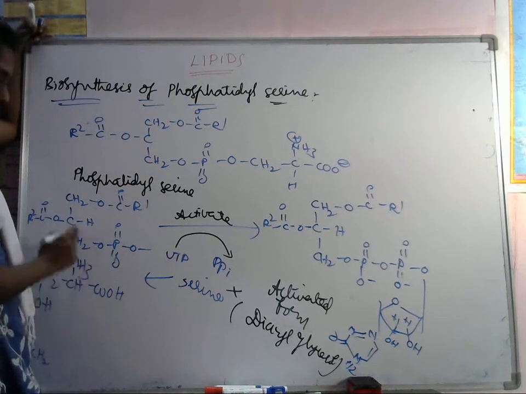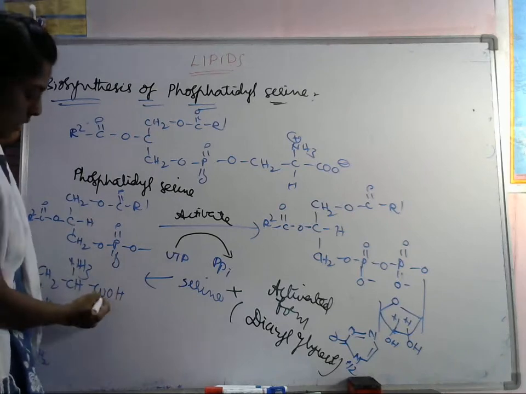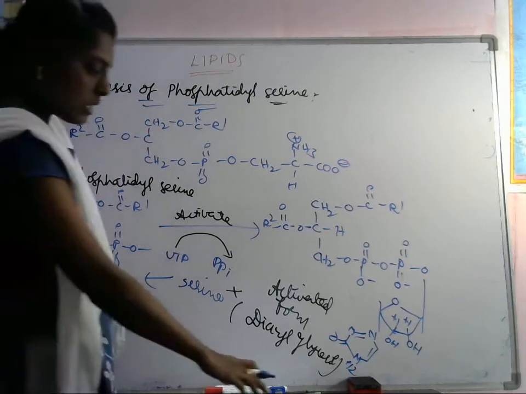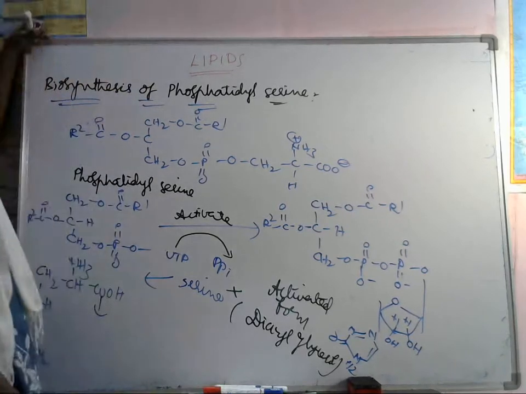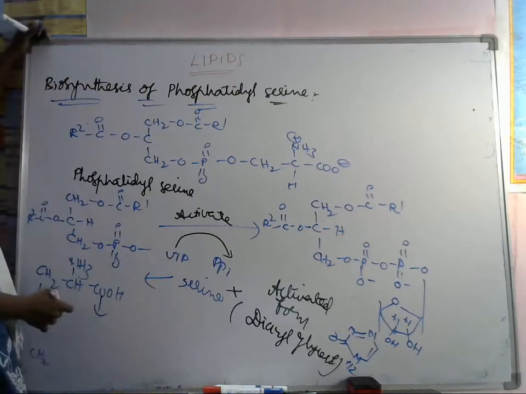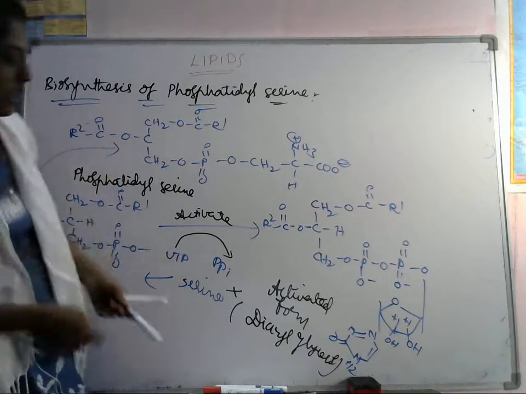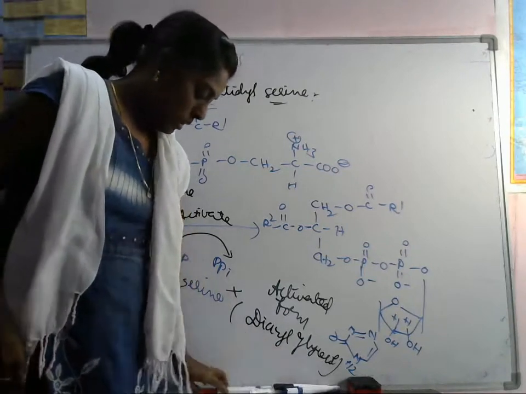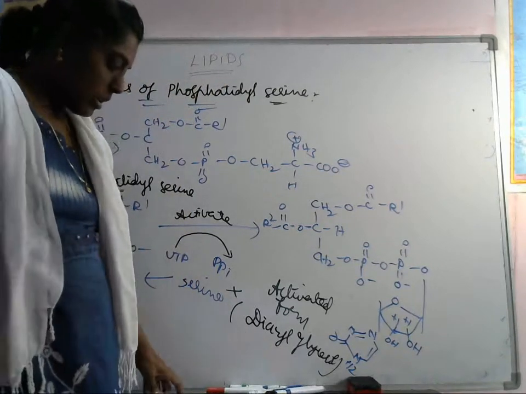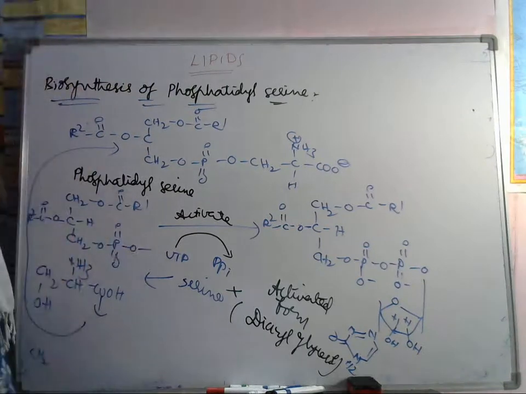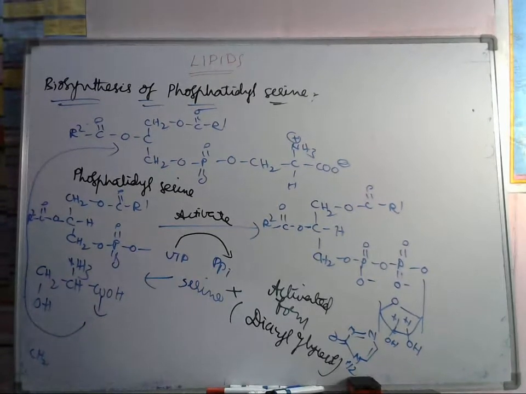Next this is converted into phosphatidyl serine. It will give phosphatidyl serine. Next, phosphatidyl inositol is there.